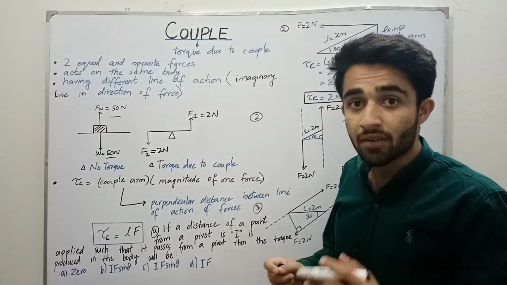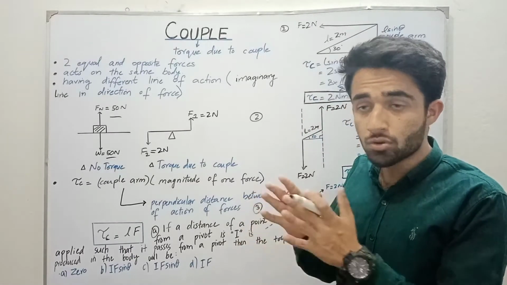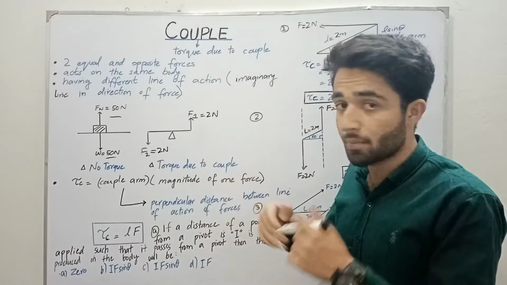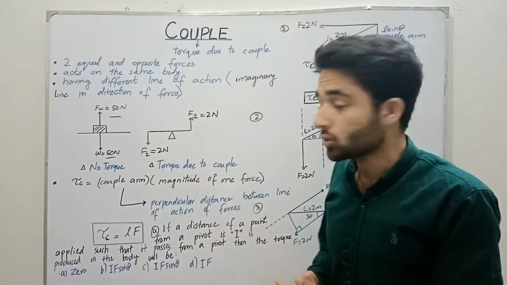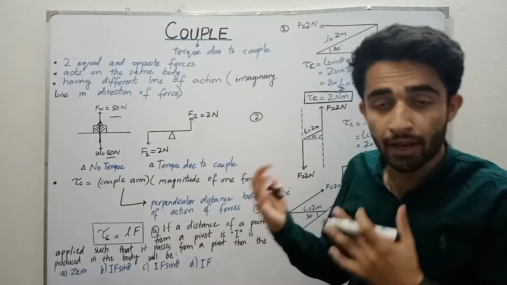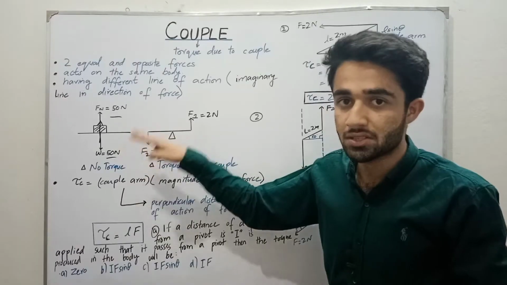They have the same line of action, the imaginary line in the direction of the force. So that's why no torque is produced in this scenario.